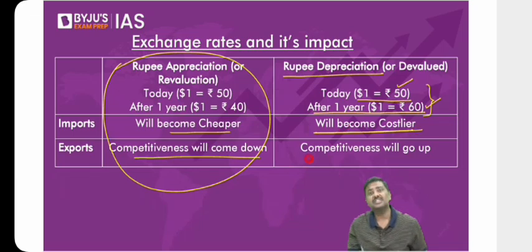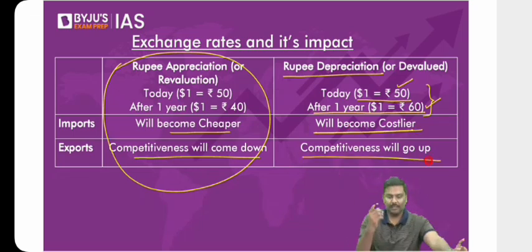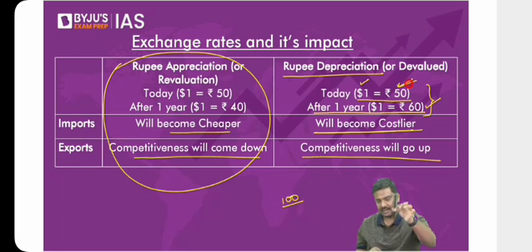What about exports? That same idea. We have discussed this yesterday. Imagine you want to export this pen and you want to earn 100 rupees including your profit. Today, what is the price tag you put on the pen? Today exchange rate is $1 is equal to 50 rupees. Today you want to export this particular pen and you want to earn 100 rupees, and the exchange rate is $1 is equal to 50 rupees. What is the price tag you put on the pen? You'll basically export it at $2. Agreed?